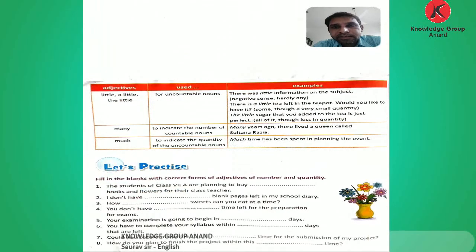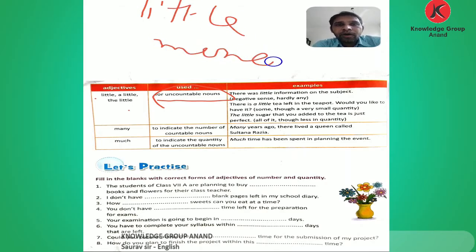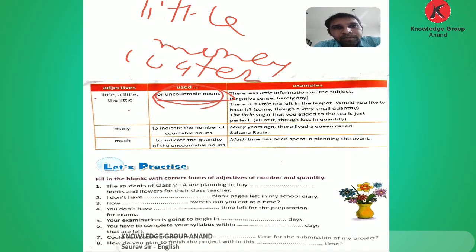Then next: little, a little and the little. For uncountable nouns we use little: little money, little water, little oil. There was little information on the subject, meaning no information. Just as we use few for countable nouns, we use little for uncountable nouns.